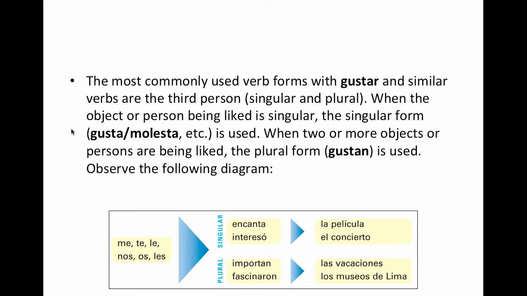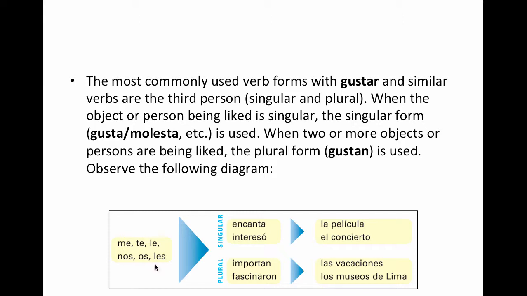The most commonly used verb forms with gustar and similar verbs are the third person, singular and plural. When the object or person being liked is singular, the singular form gusta, molesta, etc., with the a at the end, not plural, is used. When two or more objects or persons are being liked, the plural form, gustan for example, is used.